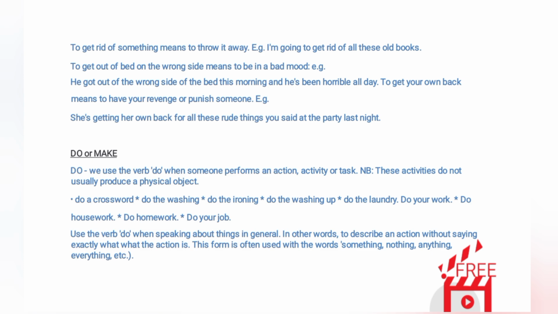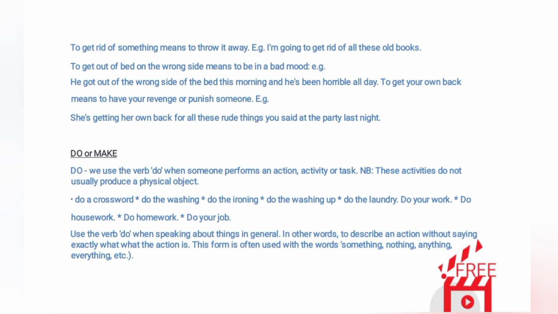Do or make. Do: we use the verb do when someone performs an action, activity, or task. NB. These activities do not usually produce a physical object. Examples. Do a crossword, do the washing, do the ironing, do the washing up, do the laundry, do your work, do housework, do homework, do your job.